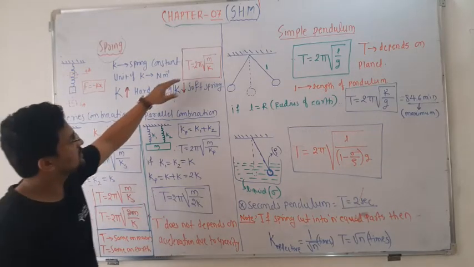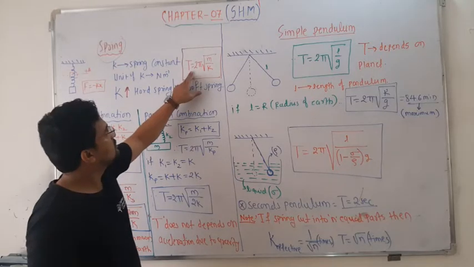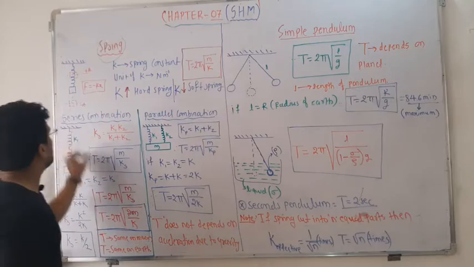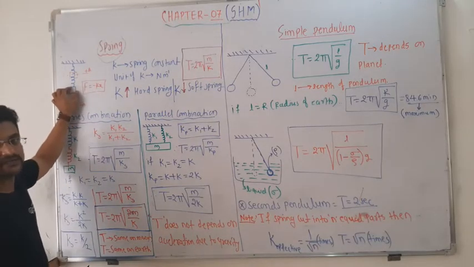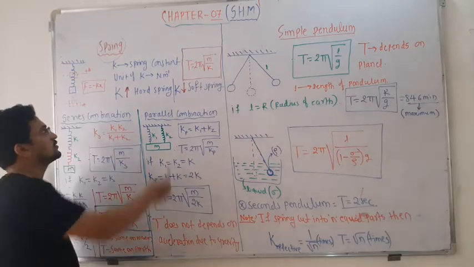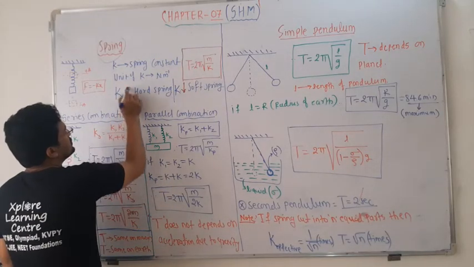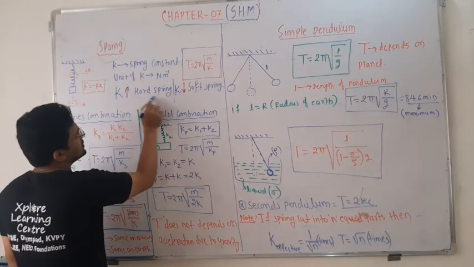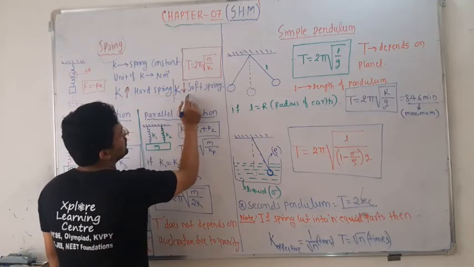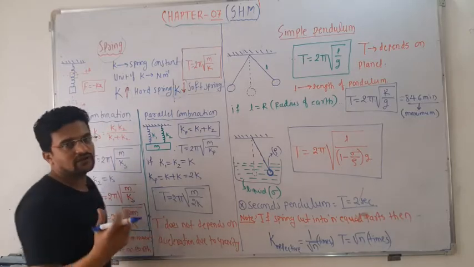That is the time period, and it is given by T is equal to 2 pi under root of m by k. m is the mass attached to the spring, and k is the spring constant. If the k value is larger, the spring is very hard to compress or pull. If k is very small, the spring will be very soft and easy to pull.